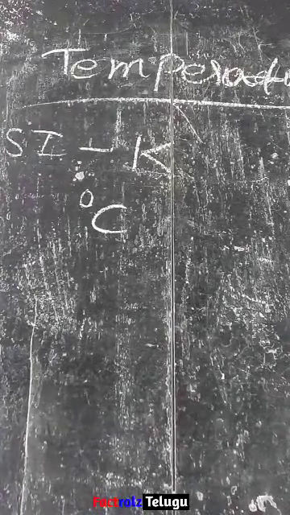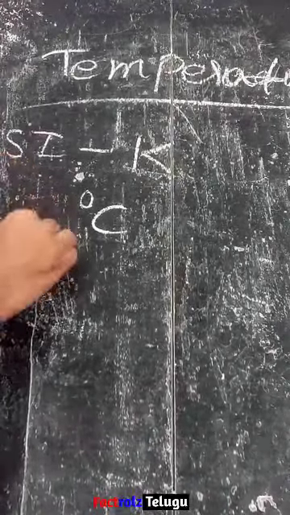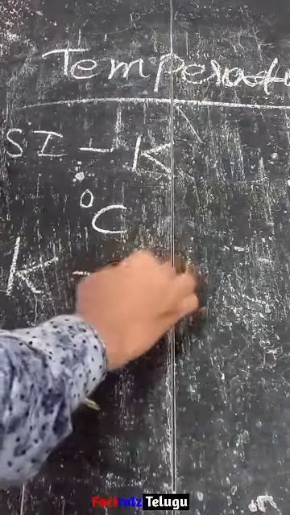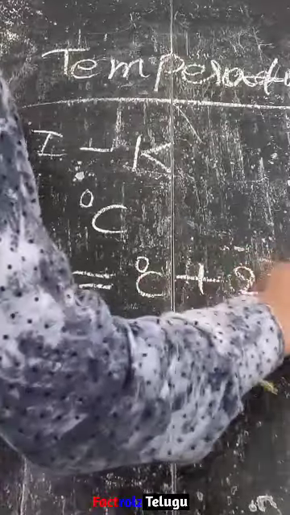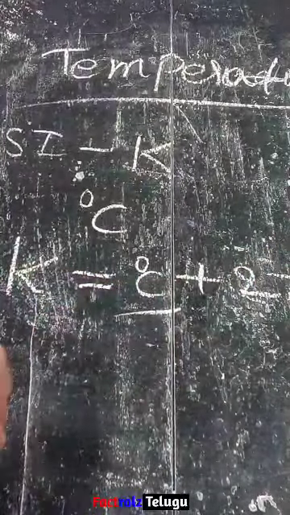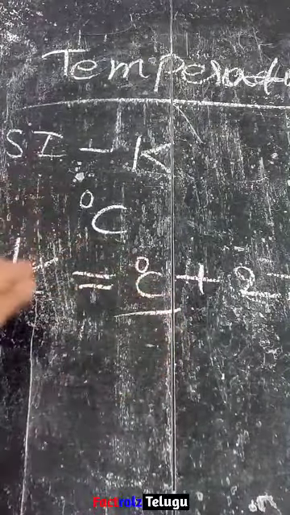Here there is one relation. 1 Kelvin is equal to degree Celsius plus 273. So if they give something in the Celsius scale and you want to convert to the Kelvin scale, then we will use this relation.